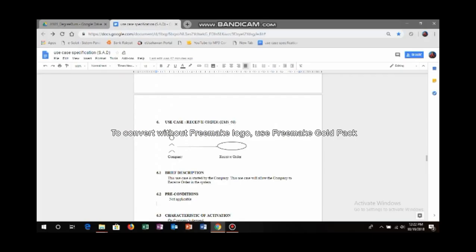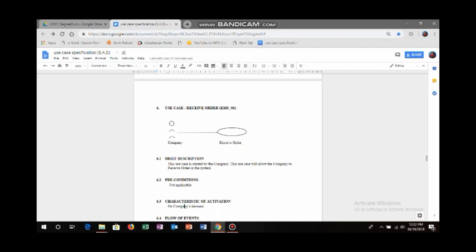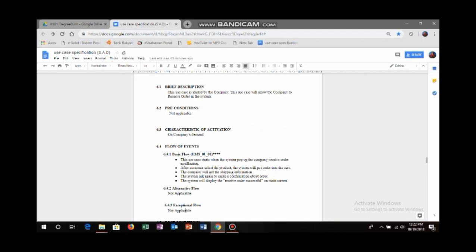The use case specification for receive order, it's between company and receive order. Brief description: this use case is started by the company. This use case will allow the company to retrieve order in the system. Basic flow for the retrieve order is firstly, this use case starts when the system pops up the company retrieve